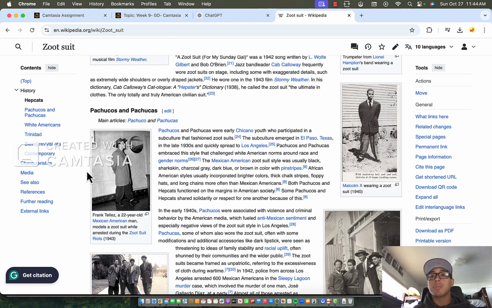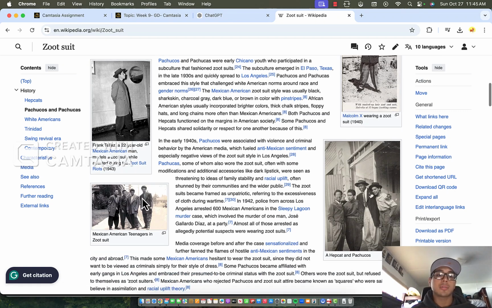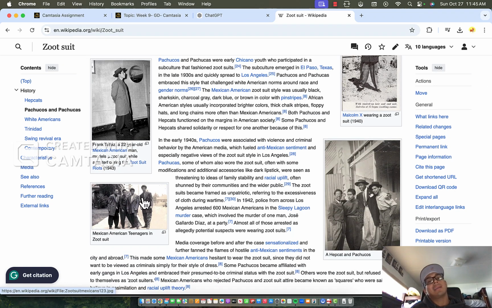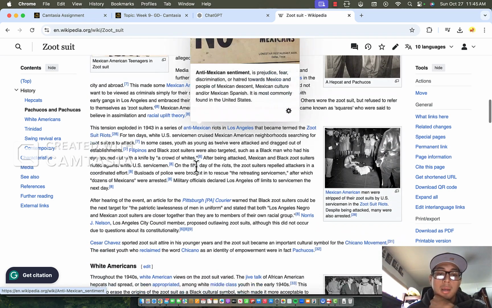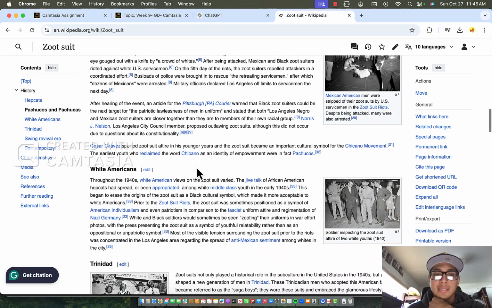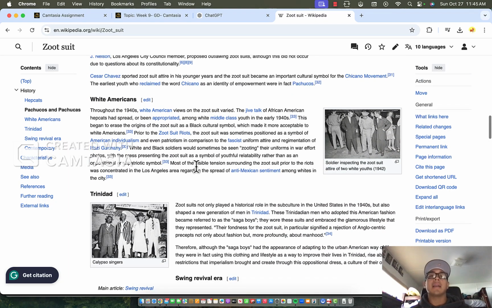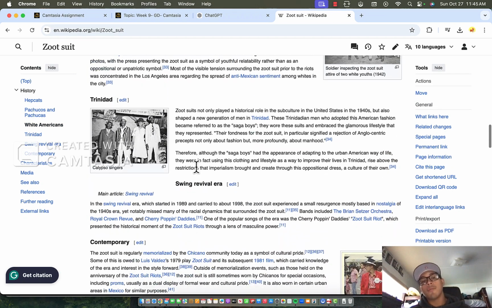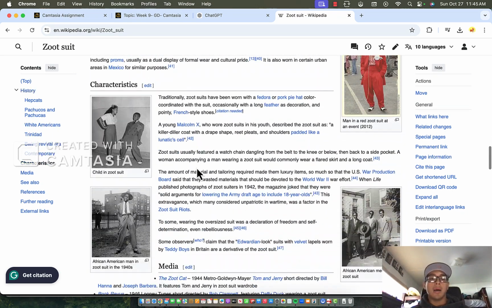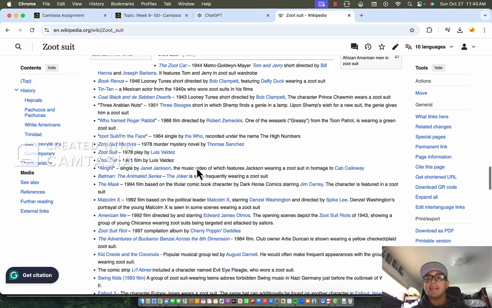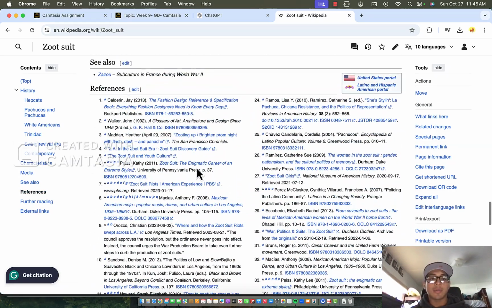Obviously I wouldn't let them quote this, just because it's not a reliable source, because this is just somebody else's work at the end of the day. Yeah, this can be a secondary source for some sort of research papers, but it's a better summary, I guess, and it goes more in depth with the different types of people involved, why they were involved, the characteristics.